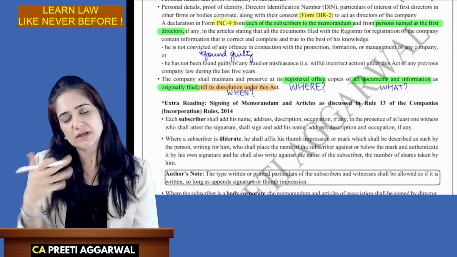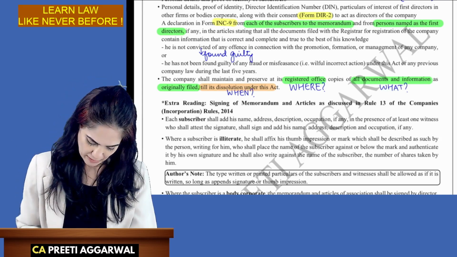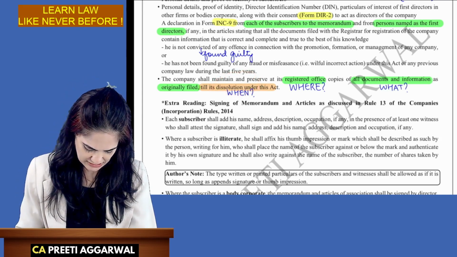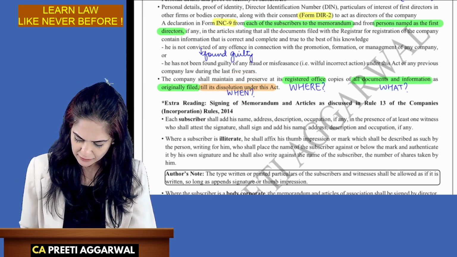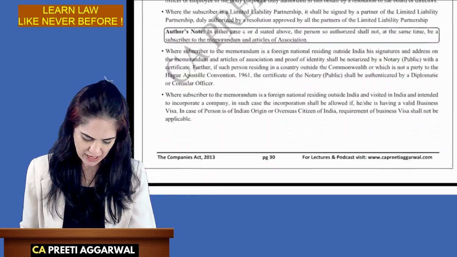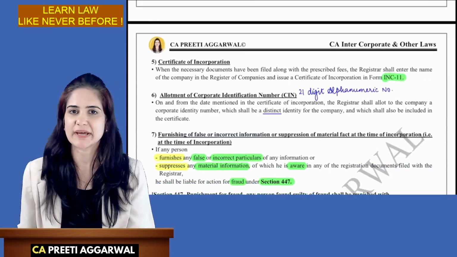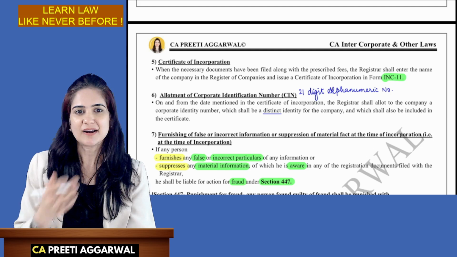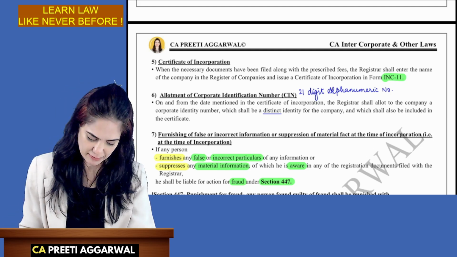And till when? Till the dissolution. Winding up. This is some extra reading which I have given in the textbook, but I don't think it is important. For example, it was there in the study material, so I simplified that, but I don't think it will be asked in the exam.